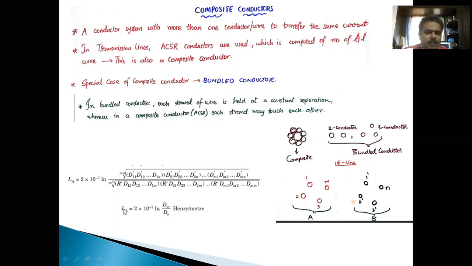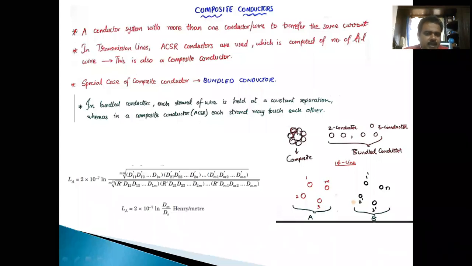So only a single formula: L is equal to 2 into 10 to the power of -7 ln dm by ds, so many henries per meter. What is dm and what is ds? In case of a single phase conductor, this becomes d. This becomes r dash. Whereas in case of composite conductors, the distance between these two conductors is very small.